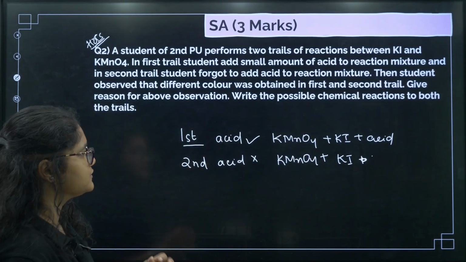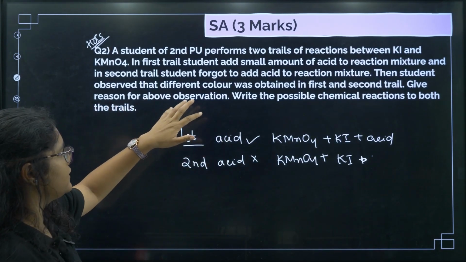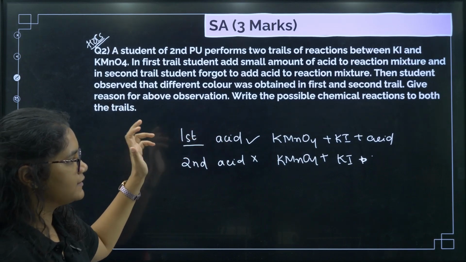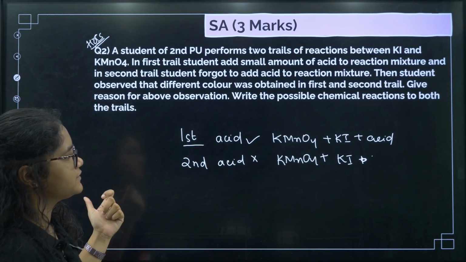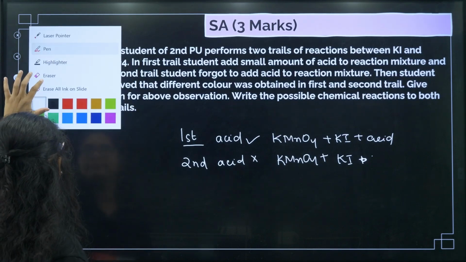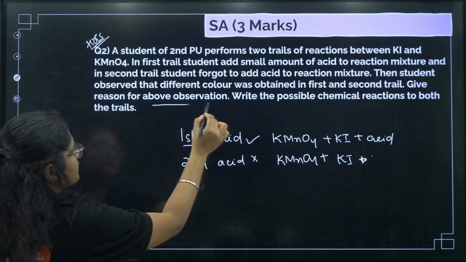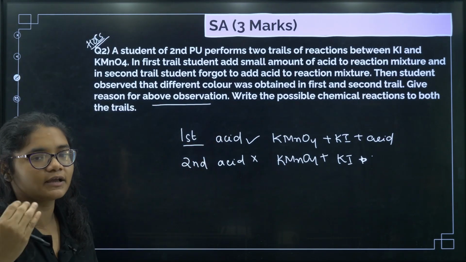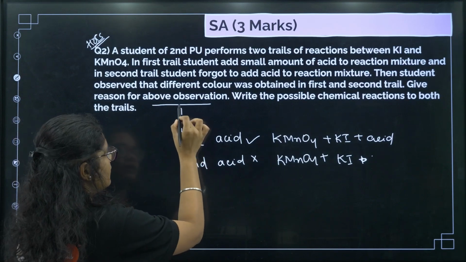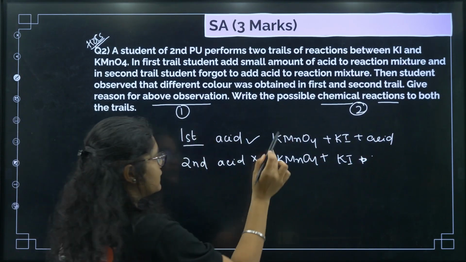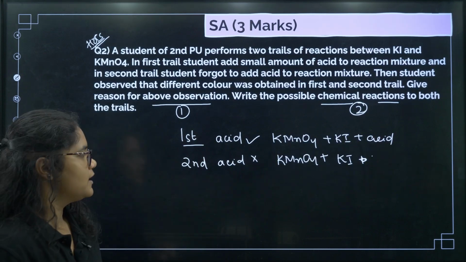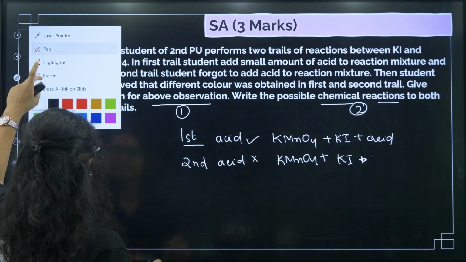Now the student observed that a different color was obtained in the first and the second trial. Give reason for the above observation. Write the possible chemical reactions for both. If you give the correct reason, that will carry 1 mark, and if you write the 2 chemical reactions, that will give you 2 marks. So in total it is a 3 marker question. Now we will see the answer here.